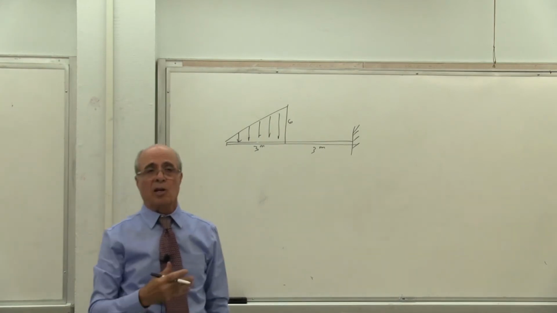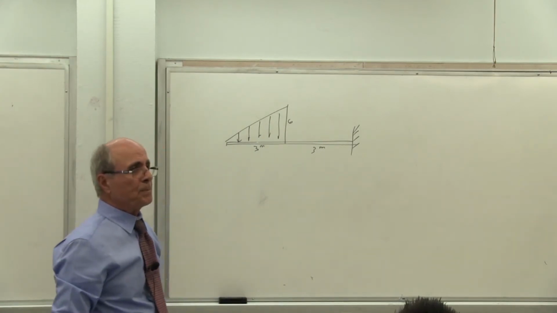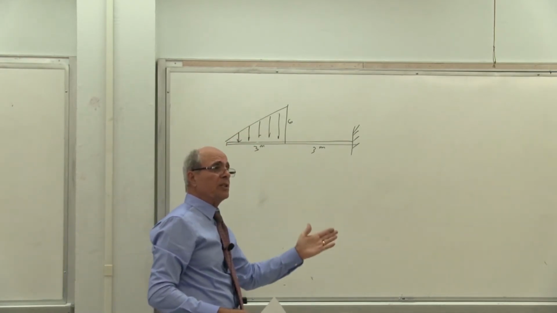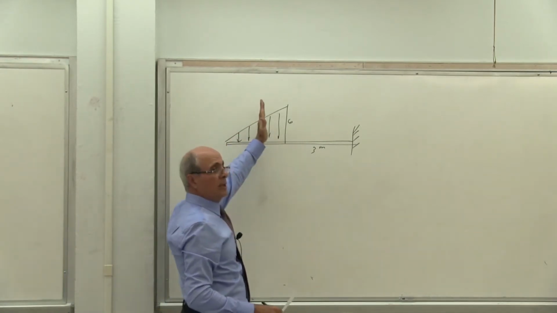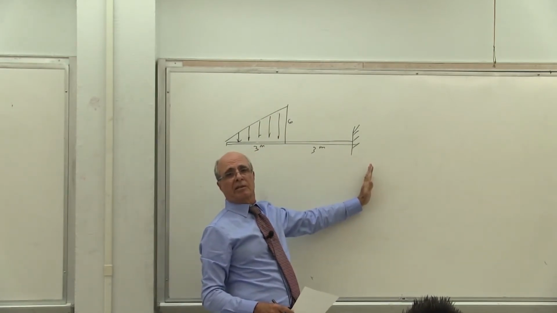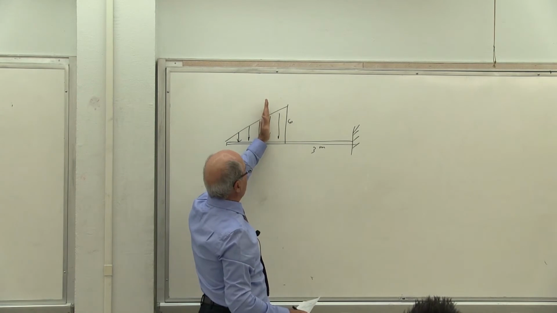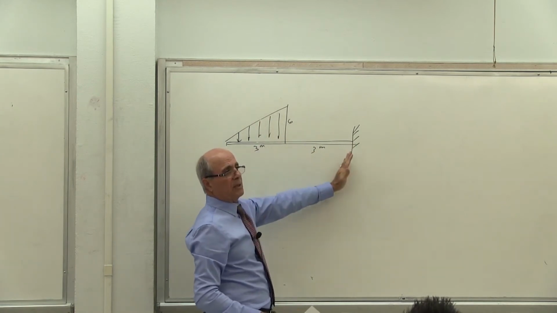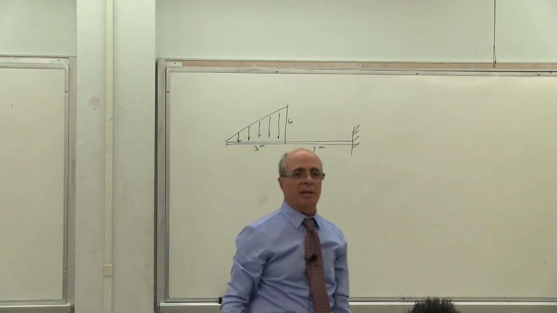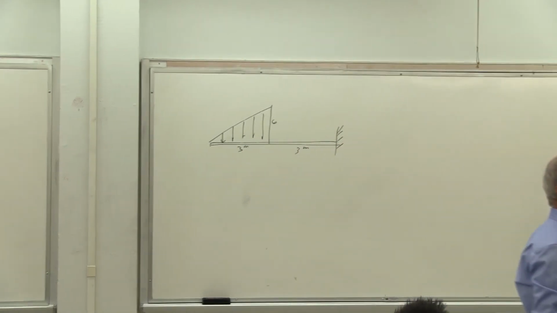Yes? First of all, how much load do we have here? 3 times 6 is 18 divided by 2 is 9. Where do you put it? 1/3. So the reaction here is 9. Is that correct or not? Yes? And the moment is 9 times what? 9 times 4, 36. That's what it is. Is that correct or not? So statically it is determinate. So there you go.